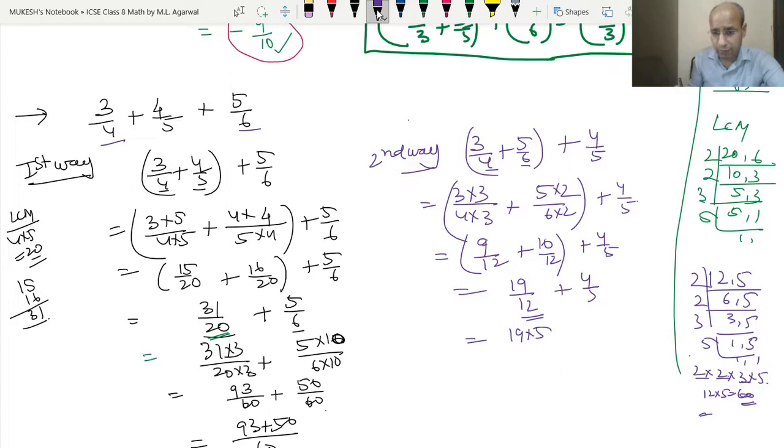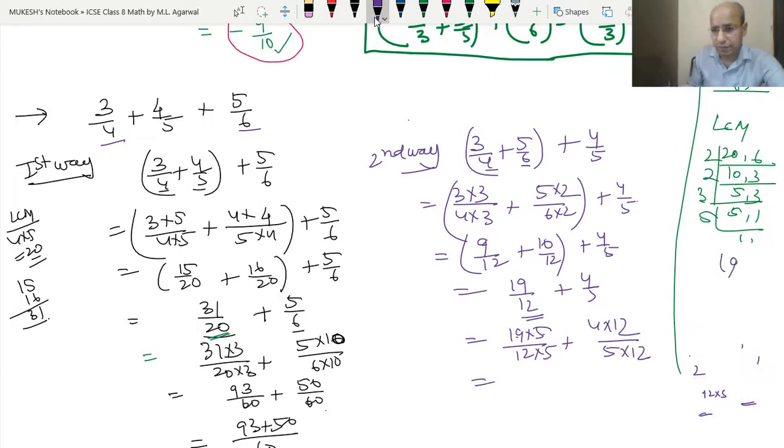19 into 5 upon 12 into 5. Same, 12 into 5 is 60, which means 5 should be multiplied with the 12. 4 into 12 upon 5 into 12. So we get 19 into 5. We will multiply 19 into 5, so this became 95. So 95 upon 60 plus 4 into 12.